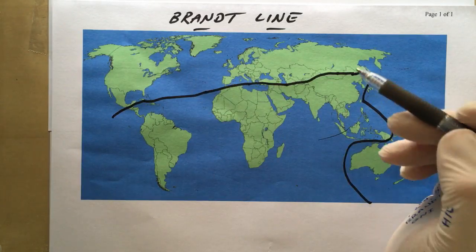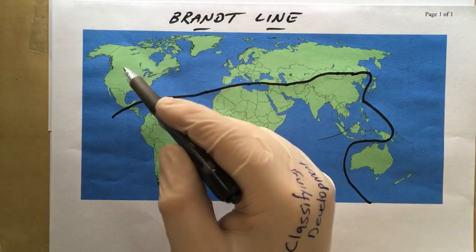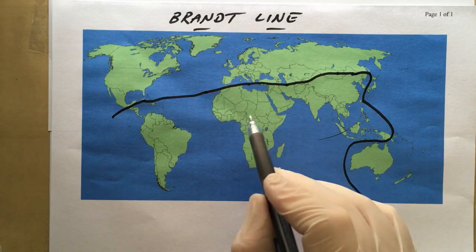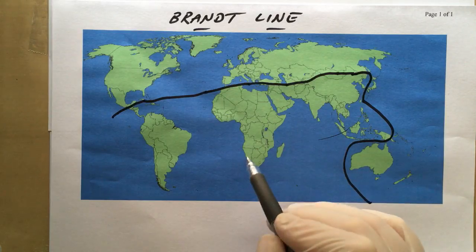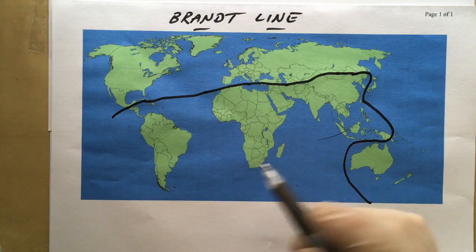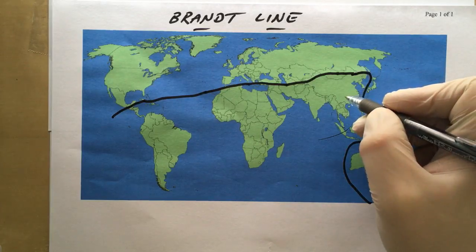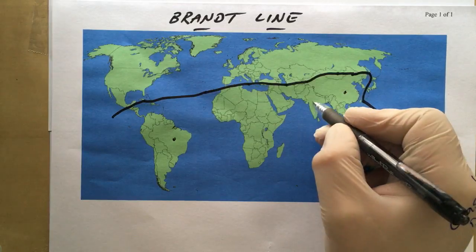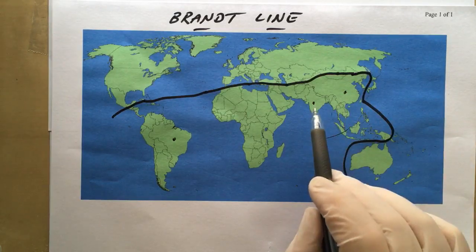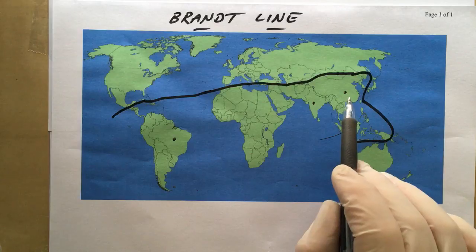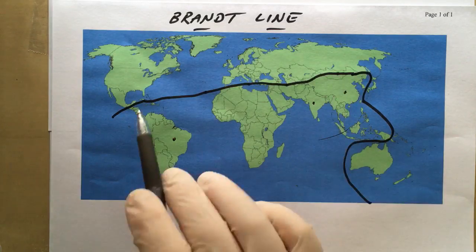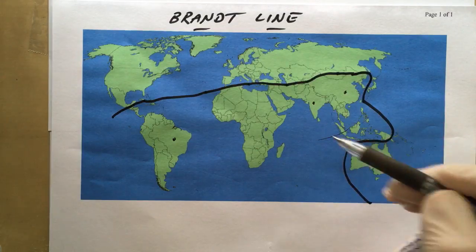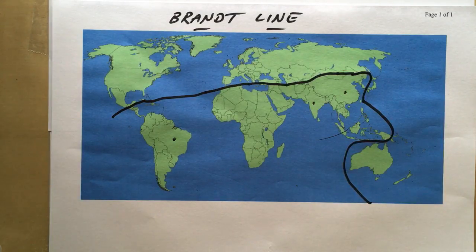Now, of course, there are some truths in this. So North America, Western Europe, they're quite rich. Some countries in maybe Central African area, they might be quite poor. So there is some truth in this. However, there's some major exceptions as well. More recently, China and Brazil and India, those are three countries that have had rapid economic development. So many people would argue that they should be in the north of the world compared to some of the countries that are in the north of the world that maybe actually might need to be in the south of the world. So that's the Brandt line.